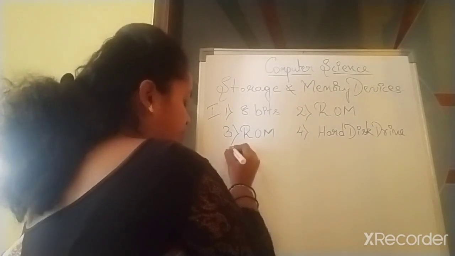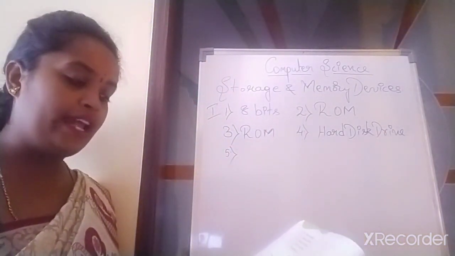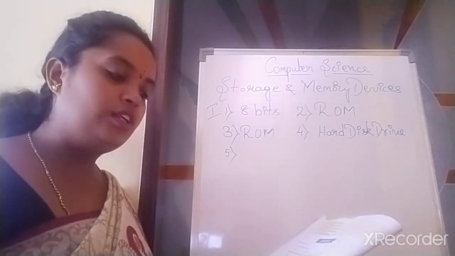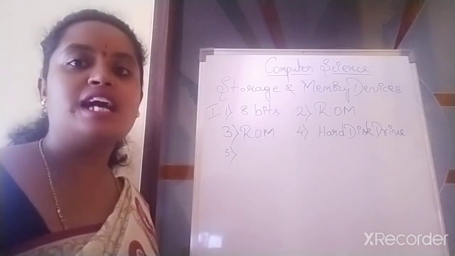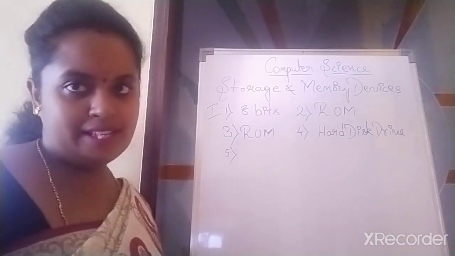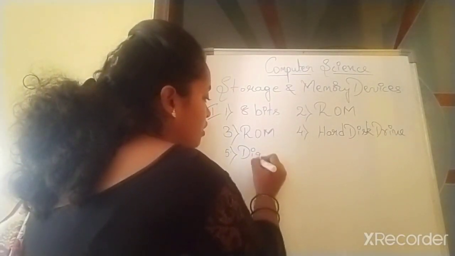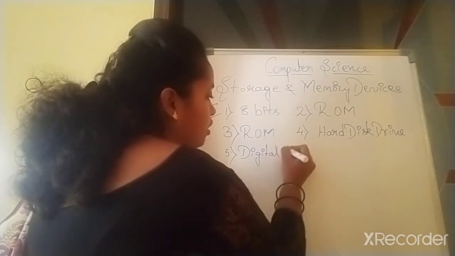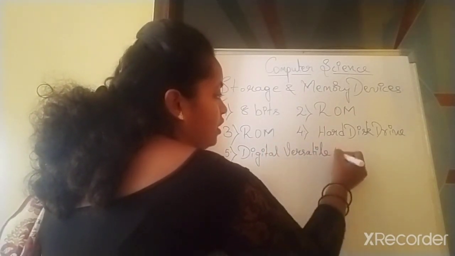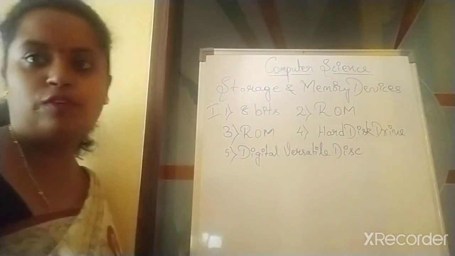Then, fifth one. The full form of DVD is A, digital versatile disk, B, digital variable disk, C, duty versus decimal. What's the answer, children? Option A, digital versatile disk. Are you all following me?